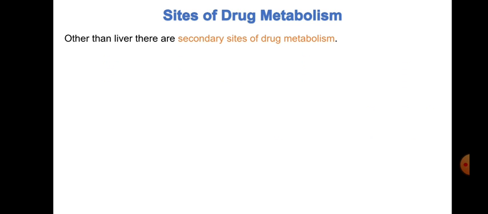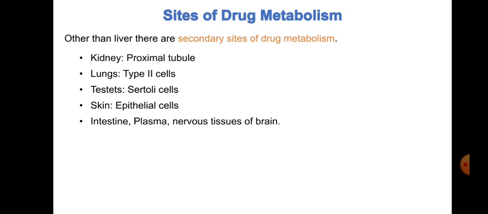There are of course other sites of drug metabolism other than the liver, and they are referred to as secondary sites of drug metabolism. So what are these secondary sites or organs? The kidney is one of the secondary sites of drug metabolism, where the proximal tubule is the main part of the kidney responsible for excretion of these kinds of drugs.